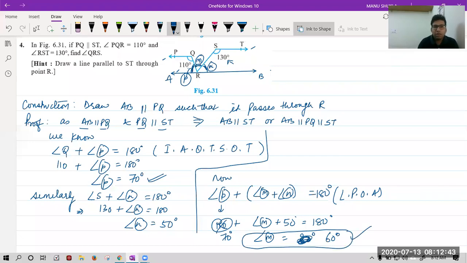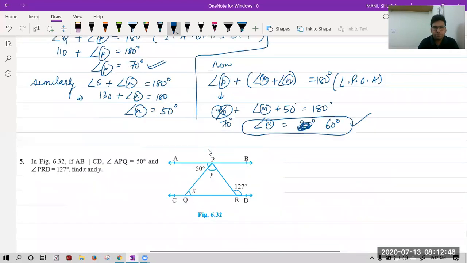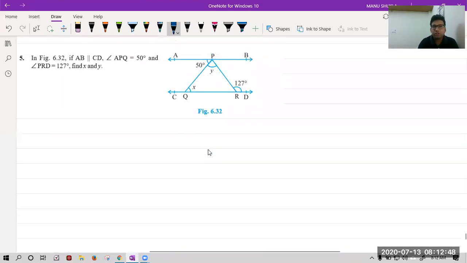Okay, now let's see the next one. I guess question 5 was easy for all of you. There were many ways to solve the question. You can use any theorem that you want to use. In this case, I'm just giving you a hint. You know angle APQ is 50 degrees. Angle PRD is 127 degrees. Find X and Y.